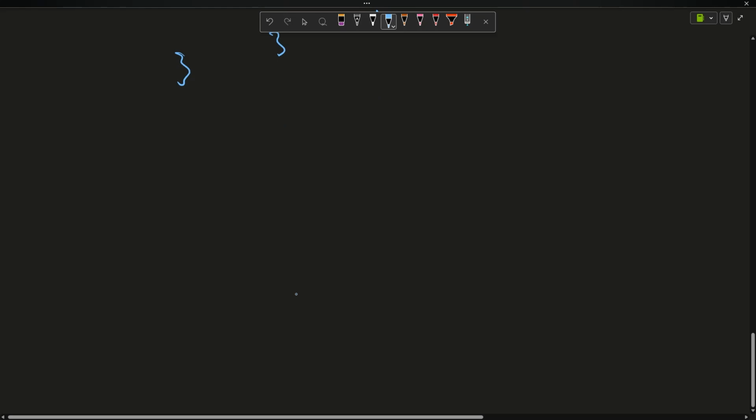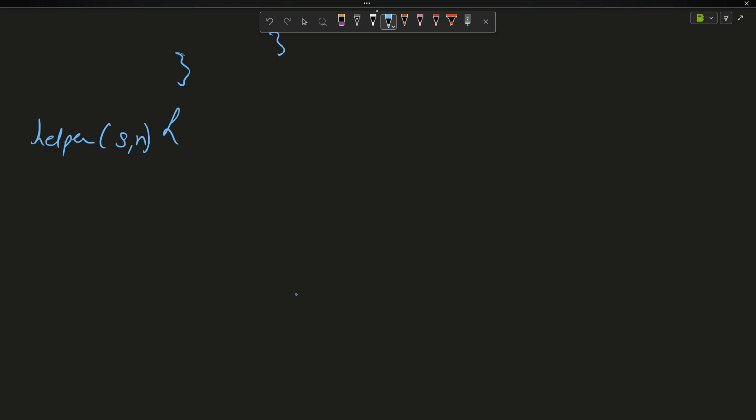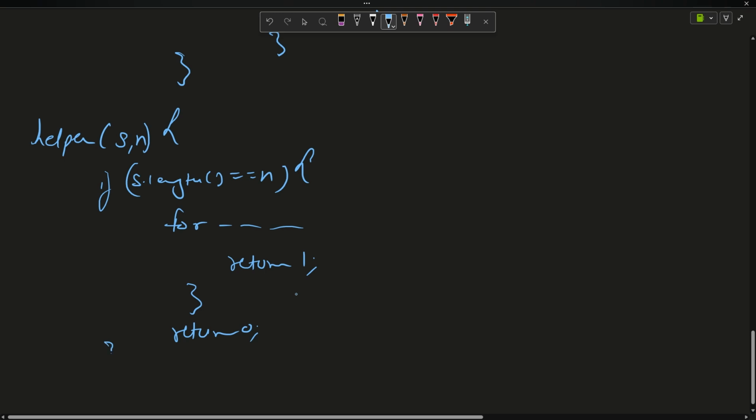So my recurrence would look something like this. I will be taking a helper function, and the helper function will take my current string, only that is needed, and the value n, which I have to compare it with. So if s dot length equals n, that is the base case. I will write down the for loop as it is, and in the case of answer plus plus, I will say return 1, and I will just end the loop. Otherwise I will say return 0, right?